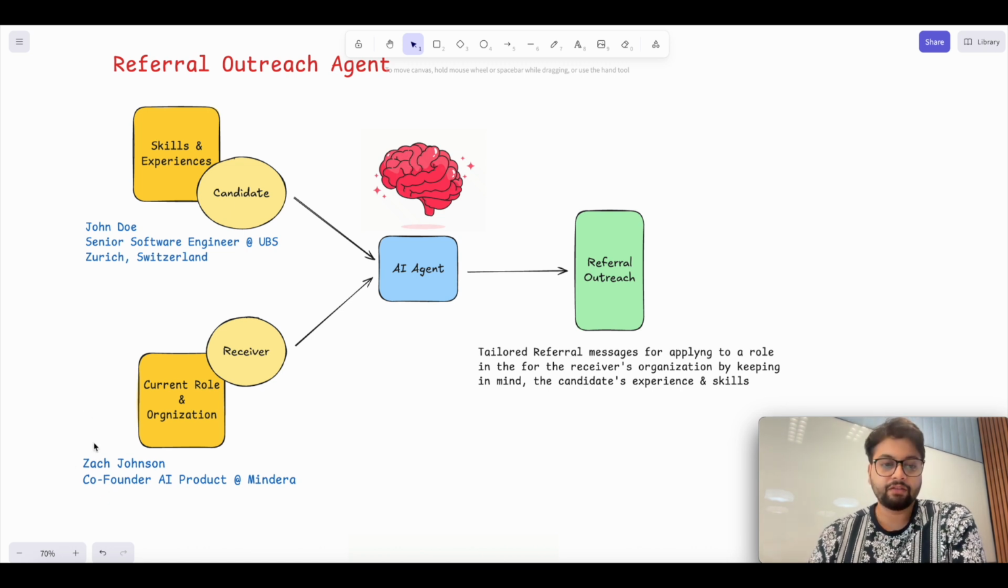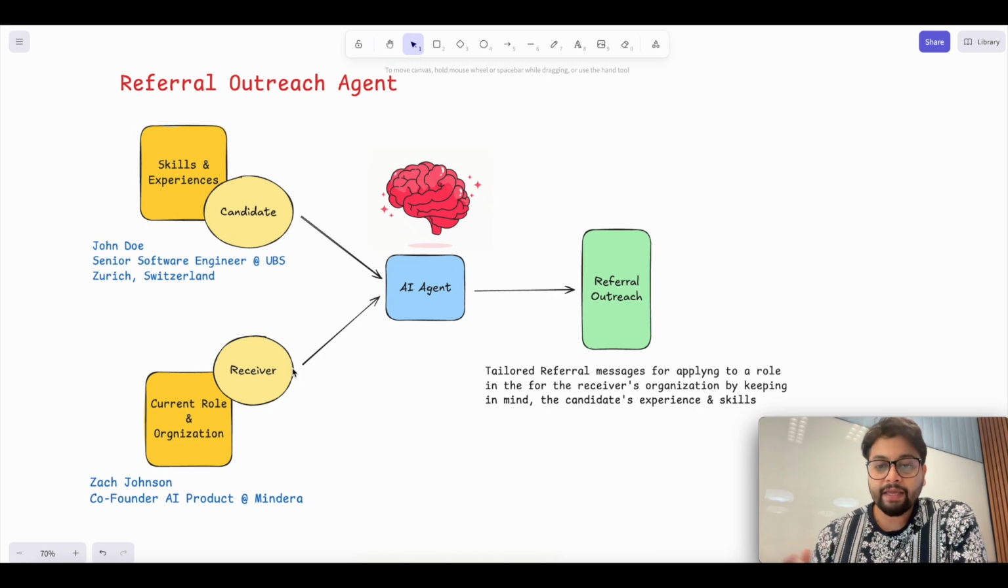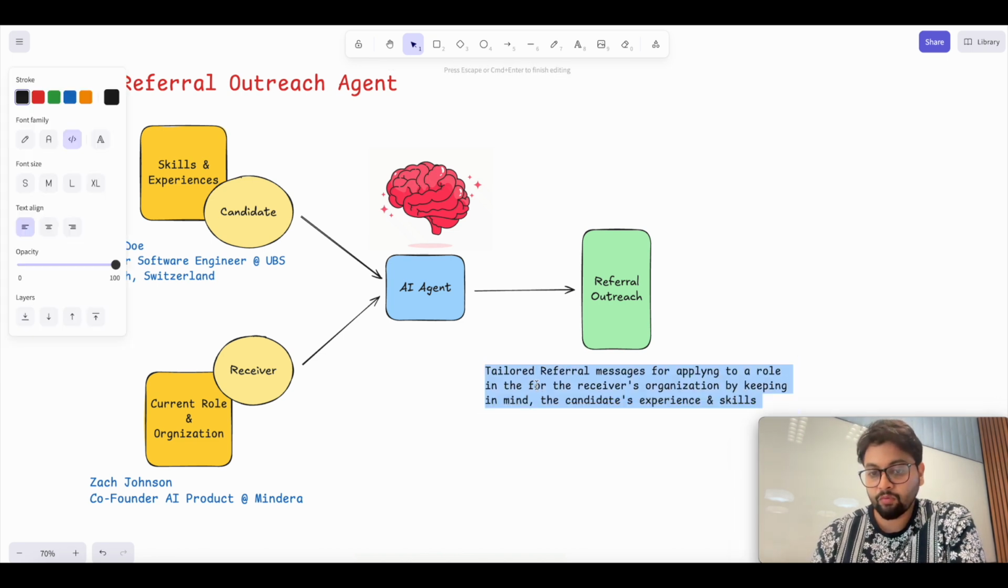So here, in this AI agent workflow, the receiver is Zach Johnson, and he is currently a co-founder of AI product at a startup called Mindera. Now what the AI agent will do is try to build a referral message. This will be a tailored referral message for applying to a role in the receiver's organization, keeping in mind the candidate's experience and skill. So that is what they would want to do.